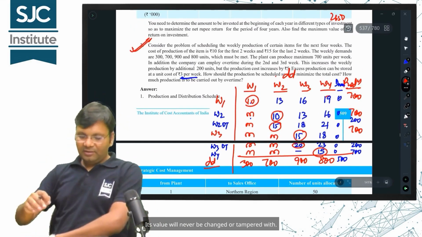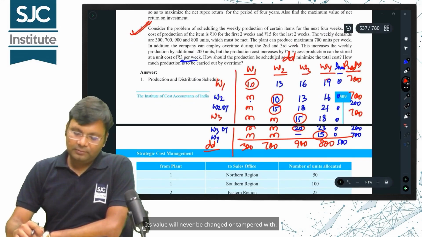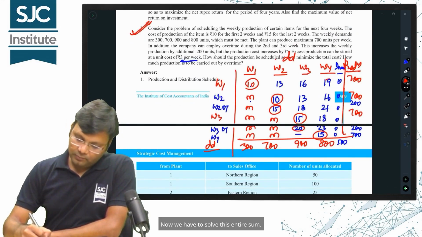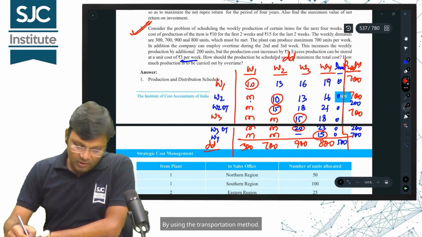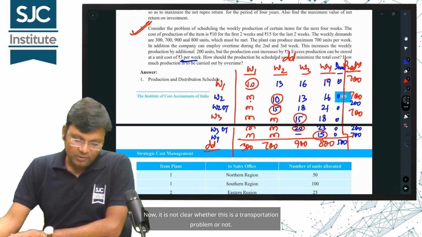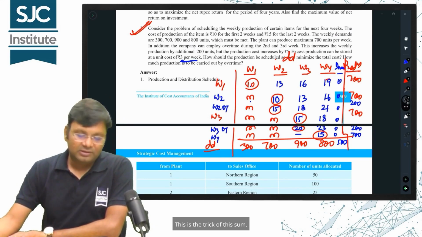Its value will never be changed or tampered with. Now we have to solve this entire sum. How? By using the transportation method. Now, it is not clear whether this is a transportation problem or not. This is the trick of this sum.